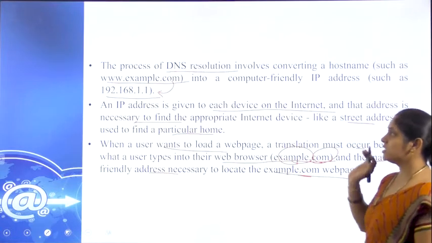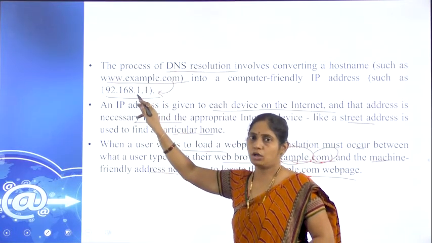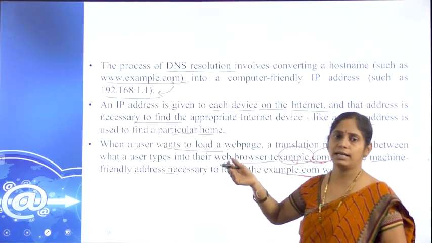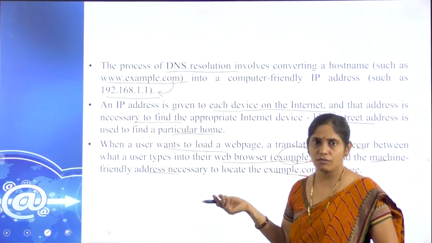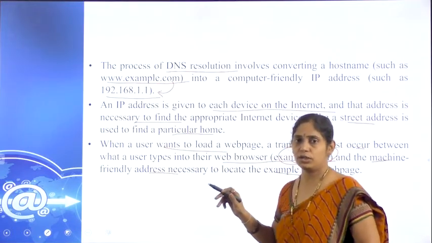We give just the name in the form www.example.com. So the resolver itself identifies which server we are connecting to, what the respective IP address of it is, and the respective page will be displayed to the client.